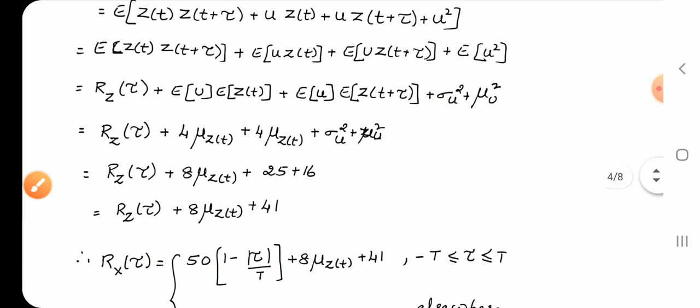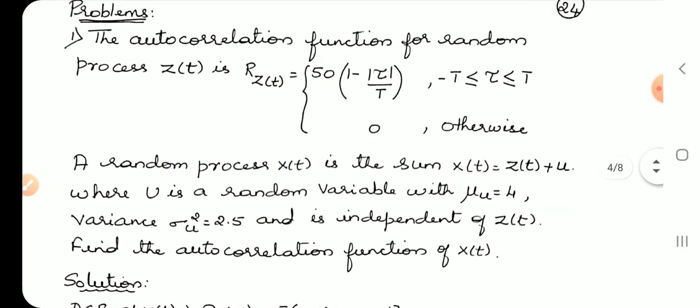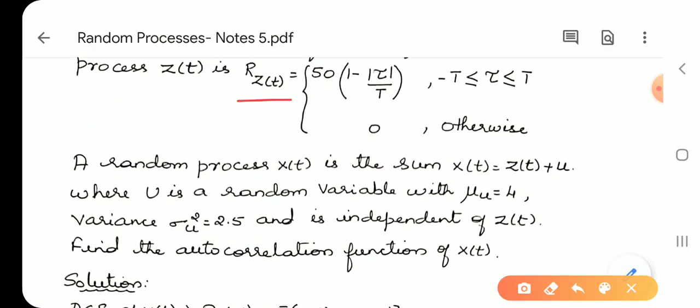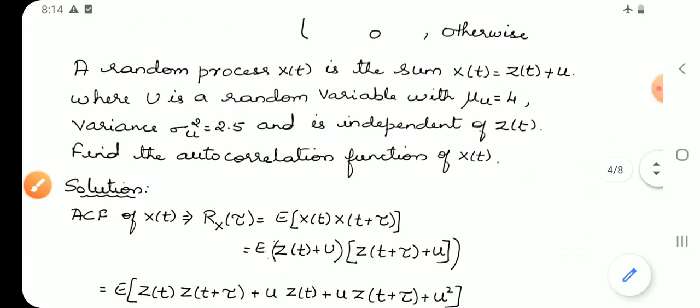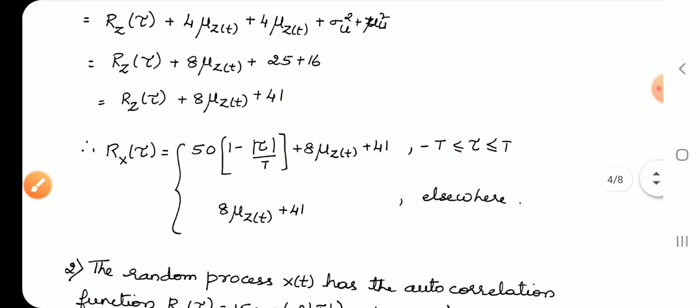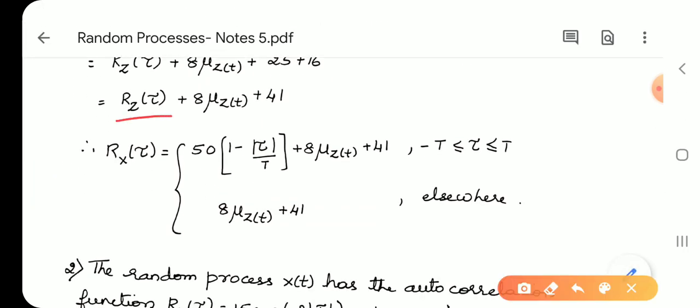Now since Z(t) is defined here, let us apply this definition where you have Rz of tau. See, Rz of tau is here. So Rx of tau is equal to Rz of tau, which is 50 into 1 minus mod tau by T, and the remaining terms we will write as it is, 8 mu z of t plus 18.5.